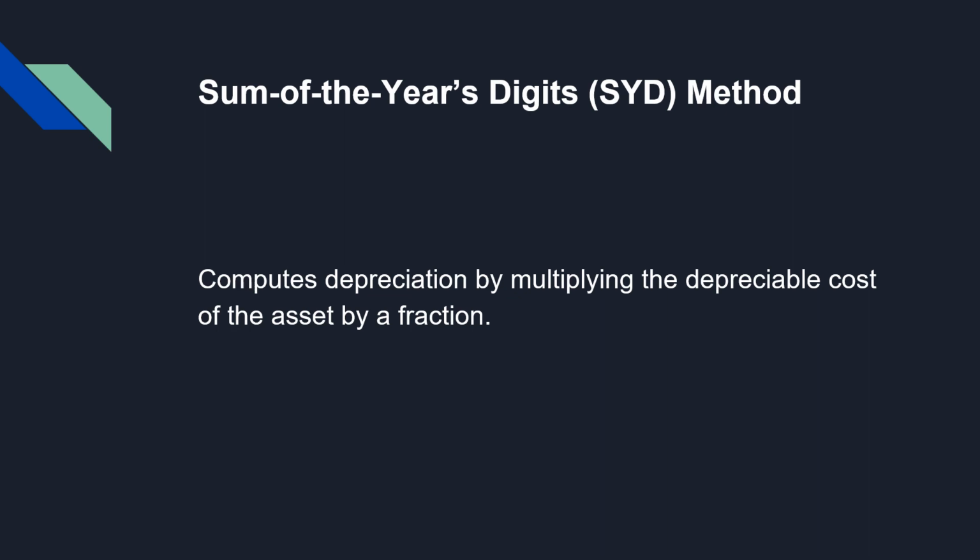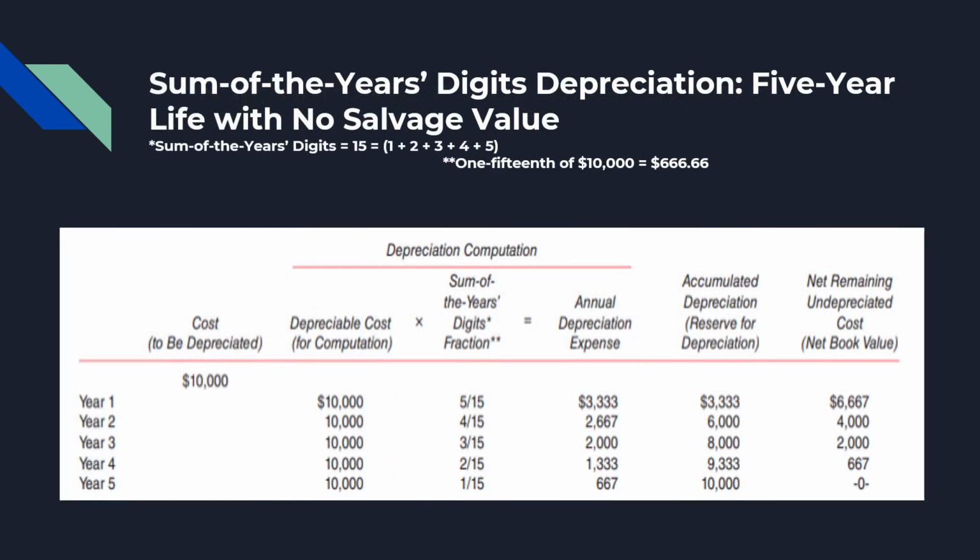The next is the sum of the year's digits, or SYD, method. It computes the depreciation by multiplying the depreciable cost of the asset by a fraction. The sum of the year's digits method is a fraction mechanism by which the acceleration is computed.